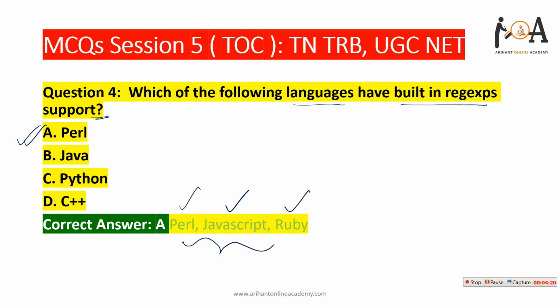So these three languages have built-in regular expression support, whereas Java, Python, C++, .NET, right, they do not have built-in regular expression. So you can just make a note for the purpose of your knowledge. Such kinds of questions can be asked theoretically in any exam like UGC NET or Kendriya Vidyalaya or NVS CS exam or any ISRO CS exam, right, so you can get direct answers there.